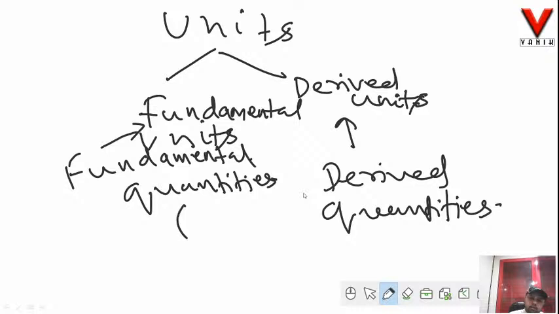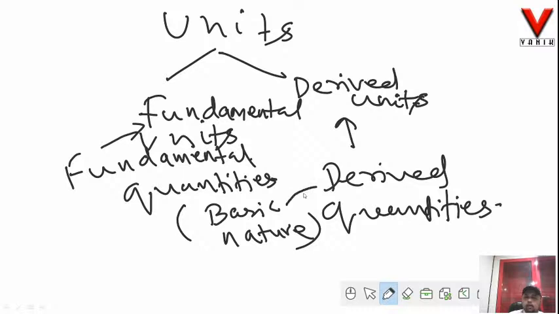Alright, fine. So what are these fundamental units? These fundamental units are actually basic in nature. We have some fixed fundamental quantities, so they are basic in nature, and those physical quantities which are derived from these basic quantities are known as derived quantities. Well, the picture may not be clear to you in this current scenario. We'll first deal with the fundamental quantities and gradually you will understand this topic in detail. So let us go to the fundamental quantities first.